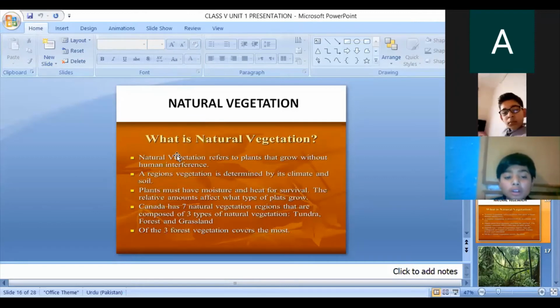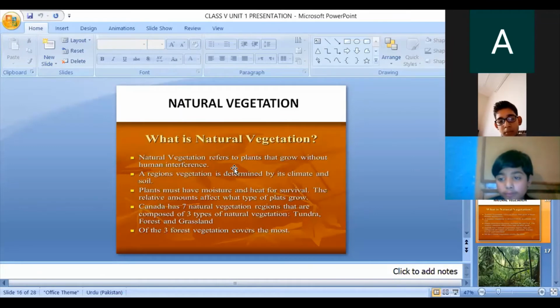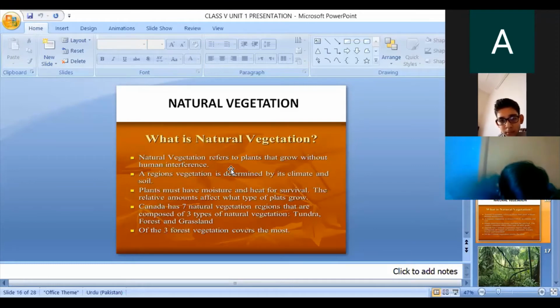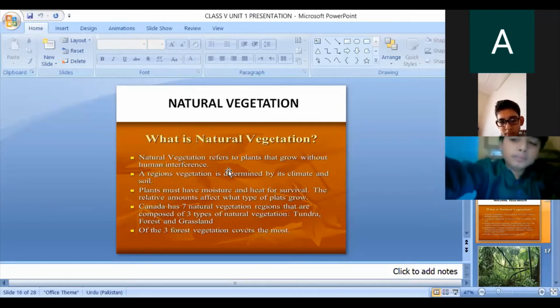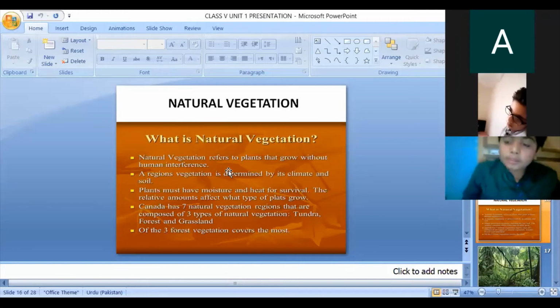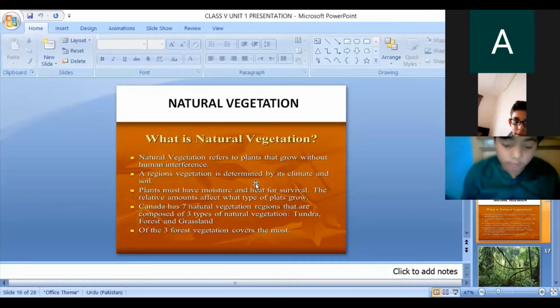The question: what is natural vegetation? Natural vegetation refers to plants that grow without human interference. It means the plants grow by themselves. Humans can't help them to grow. They can't feed them, water them, or give them other things. A region's vegetation is determined by its climate and soil.